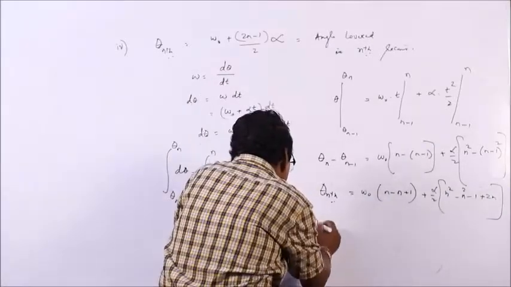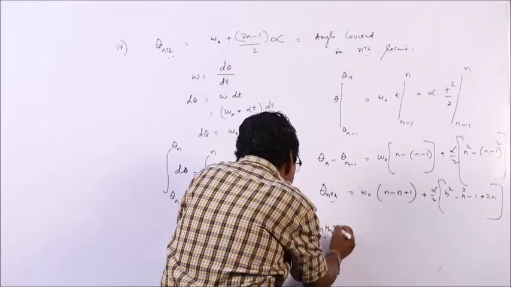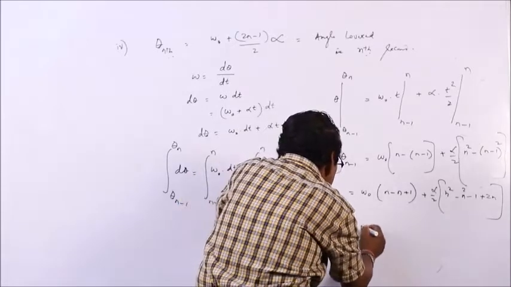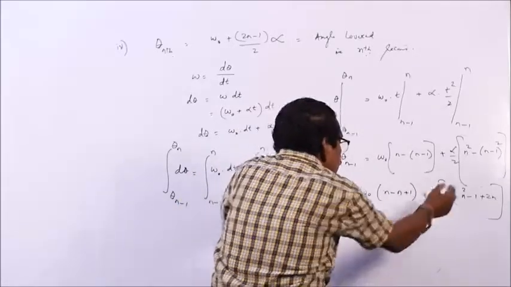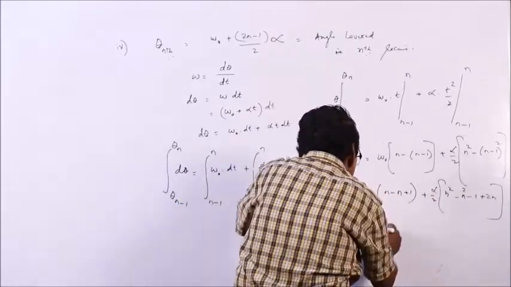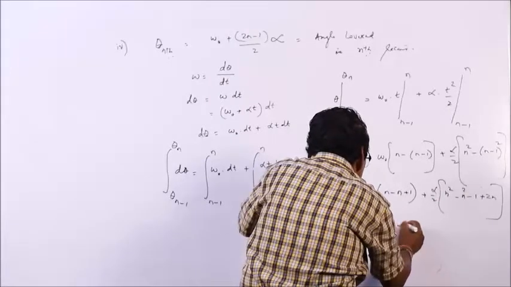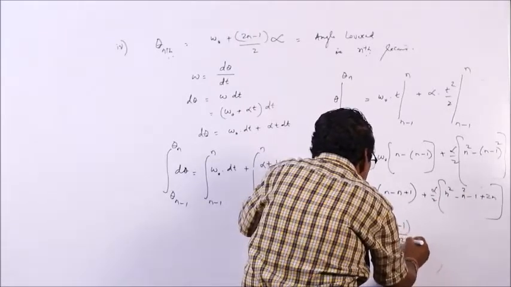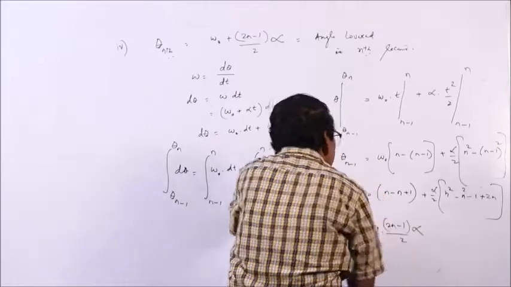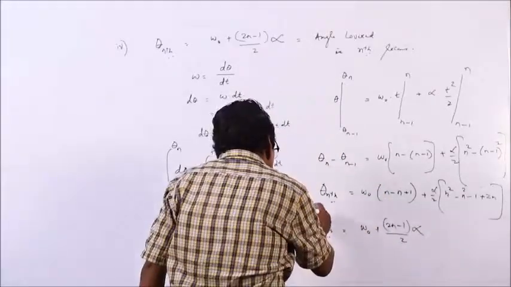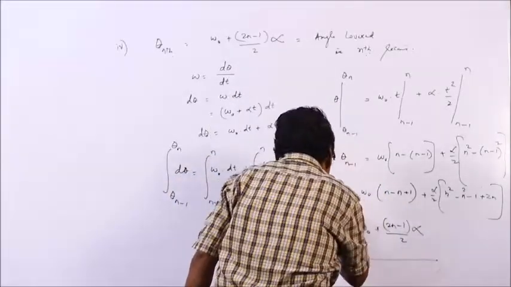So, theta nth is equal to omega 0 plus 2n minus 1 by 2 into alpha. This is the expression for the angle covered in the nth second.